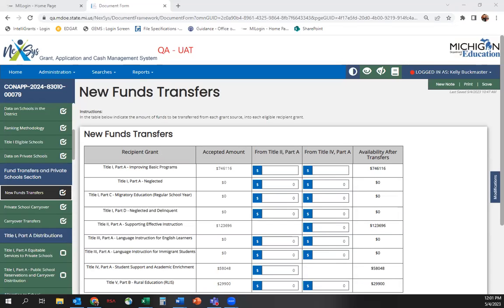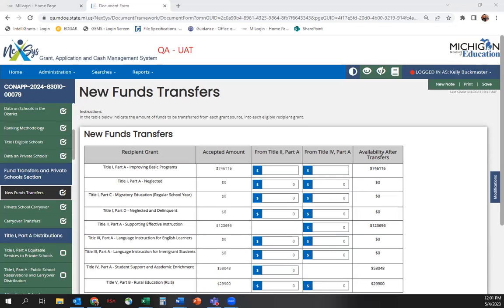Once the final expenditure reports are completed and carryover is loaded into the application, the carryover transfers and private school carryover screens will appear. Starting with new funds transfers, this screen should appear to be similar to last year, except there are more programs appearing for 2024. You will use this table to indicate any transfers from Title II and Title IV and which funding stream they